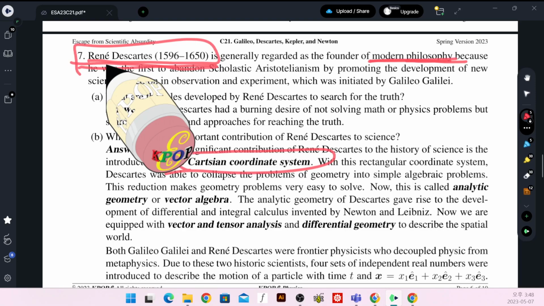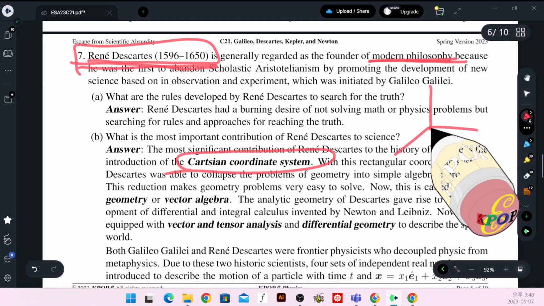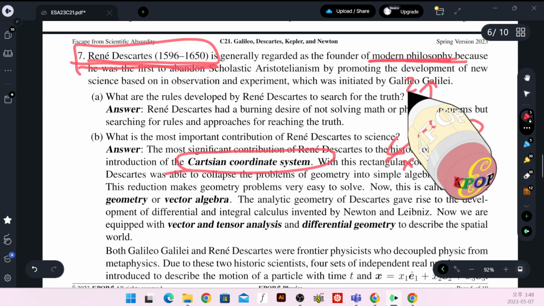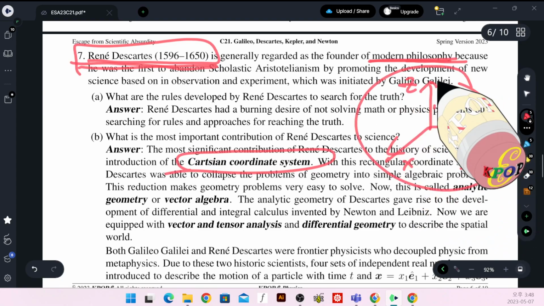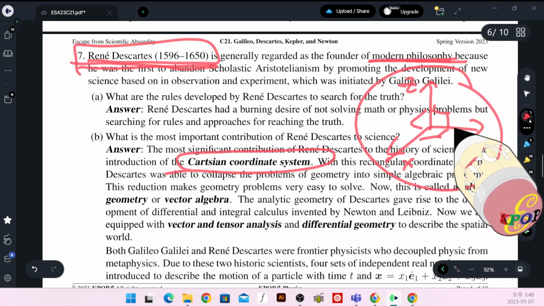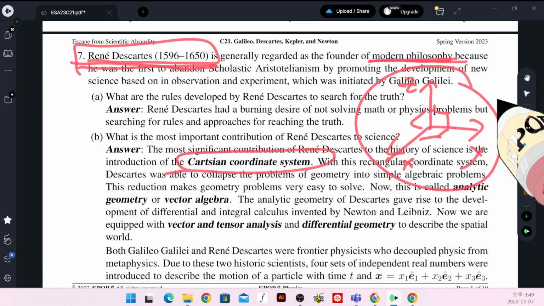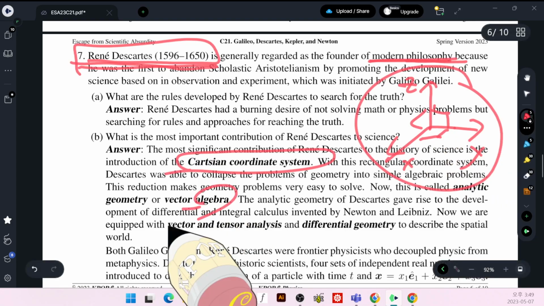He introduced the rectangular coordinate system XYZ, and by introducing these three perpendicular axes to represent a point in three-dimensional Euclidean space, it was very, very useful to analyze geometry in terms of algebra.